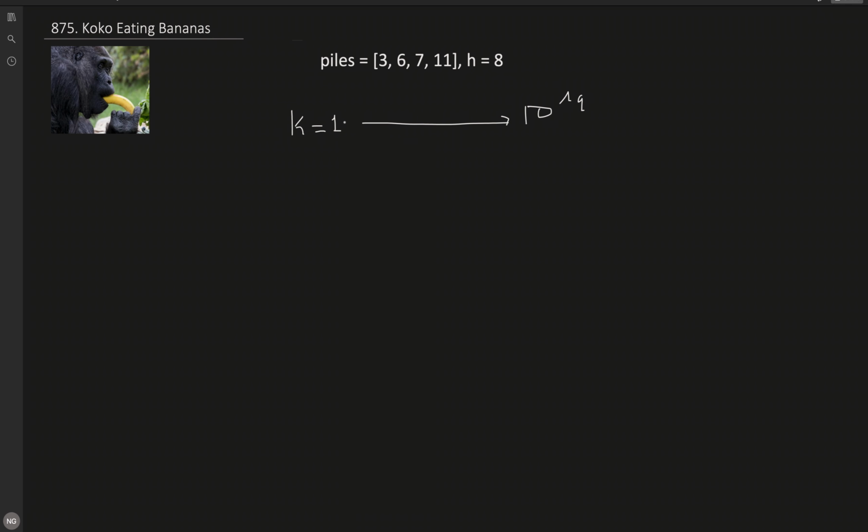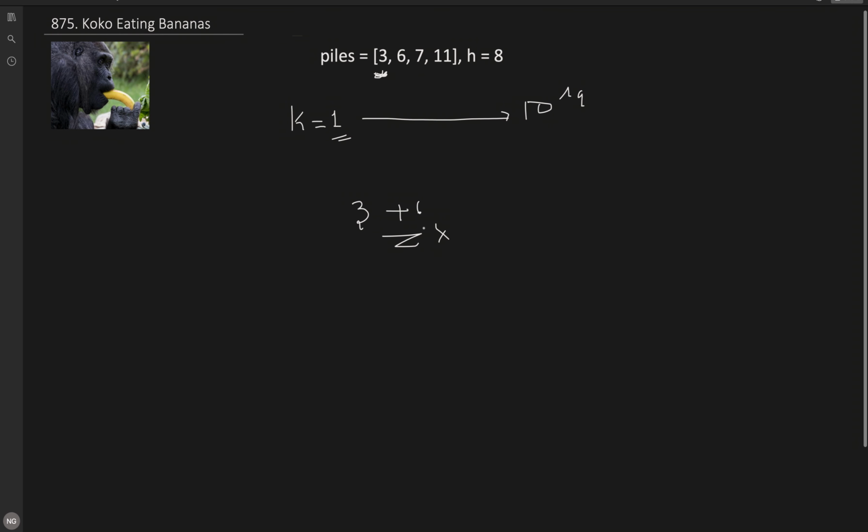So how do we check? Once we have a k value, we need to see how many rounds, that is how much time, Coco will take to eat all the piles. First pile, here 3, will take 3 hours, and the second will take 6. This itself crosses 8, so the guard will come. So this is not a valid value. So we will increase k and try another value, k 2. For 2, finishing the first pile will take 2 hours. How to find that out?